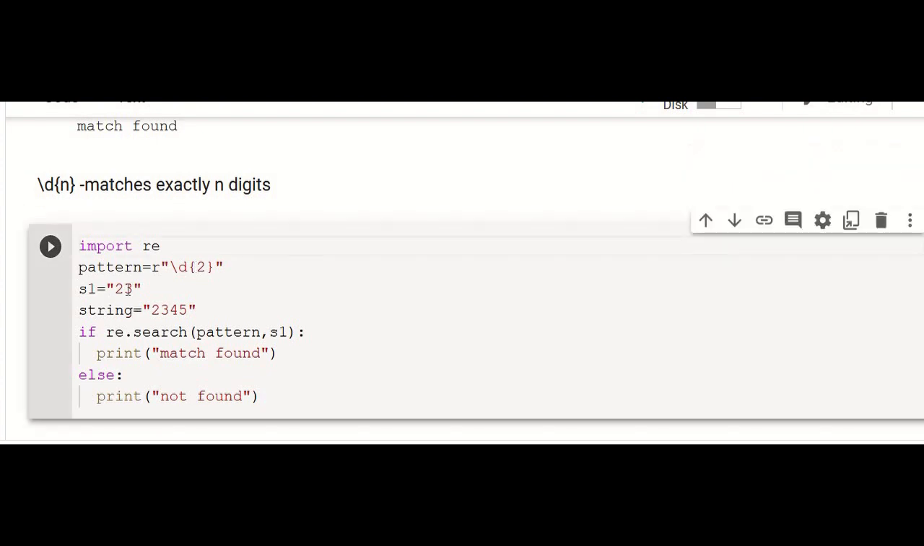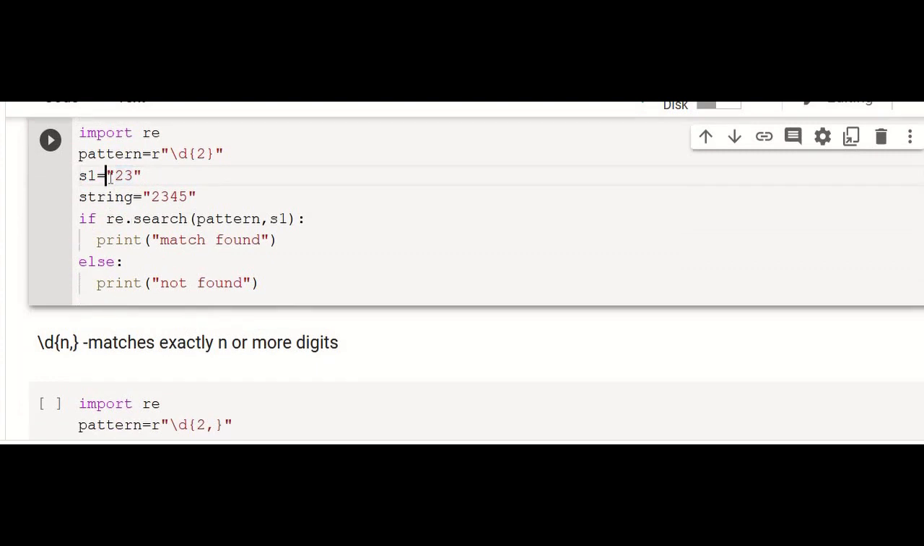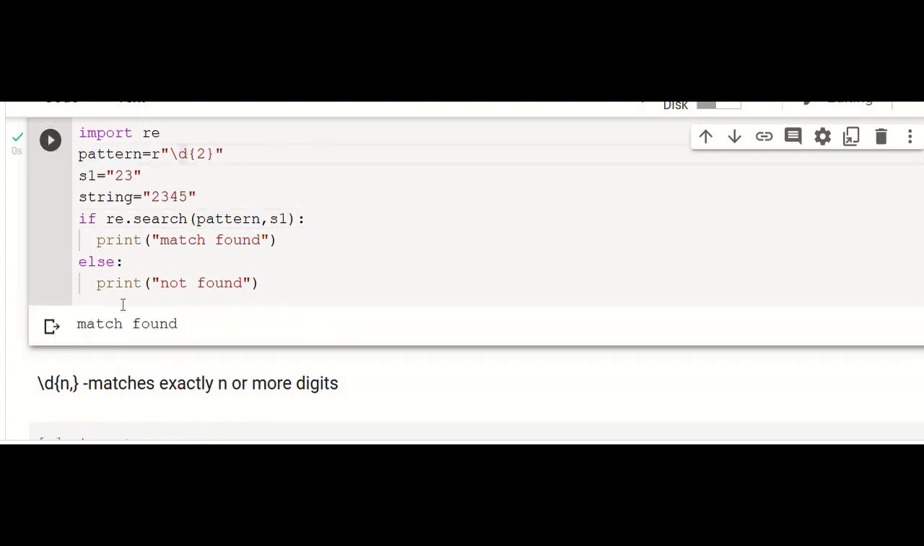So S1 equal to 23 and string equal to something like this. And if you give this re.search of pattern, S1, let us see. We need 2 occurrences of digit, so it is present, so it is matched. And if we compare this pattern with the string, here also it matches. Even though you have 4 digits, minimum 2 digits is our mandatory condition, and that matches. That's fine.